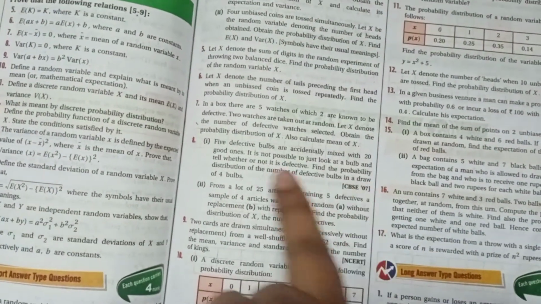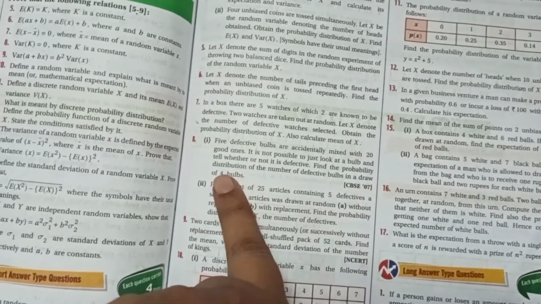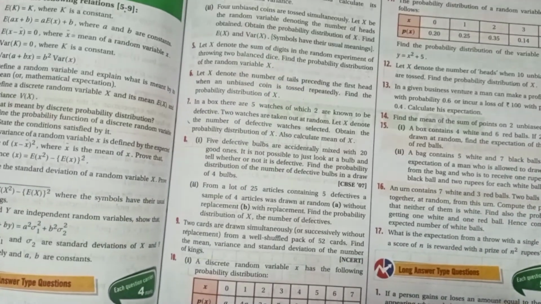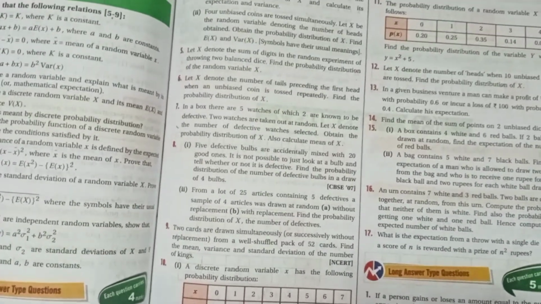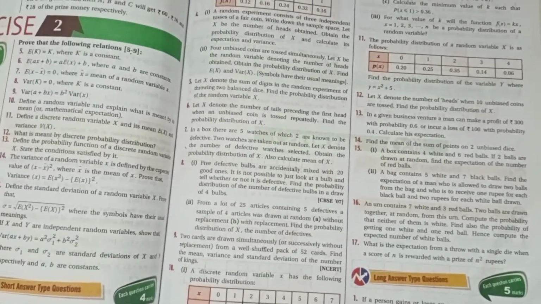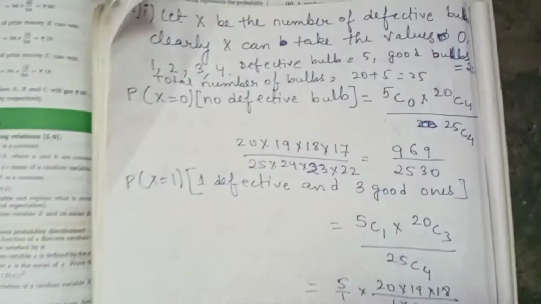Find the probability distribution of the number of defective bulbs in a draw of 4 bulbs. They are asking only for the number of defective bulbs in a draw of 4 bulbs. How many bulbs do we have to draw? We have to draw only 4 bulbs, not more than that. Now how will we do this sum? This is based on combination. Most questions in probability, when you solve them, you will see combination sums.